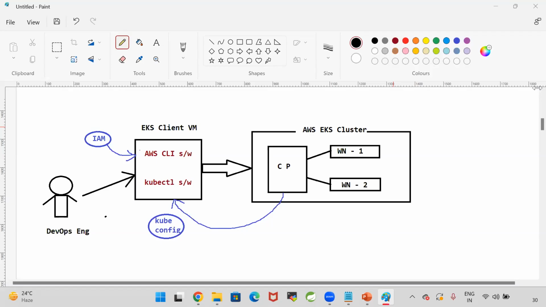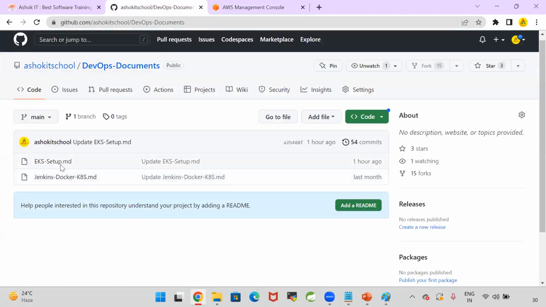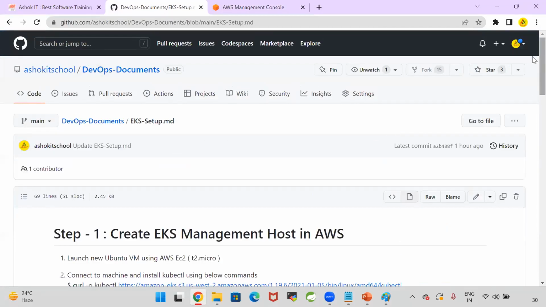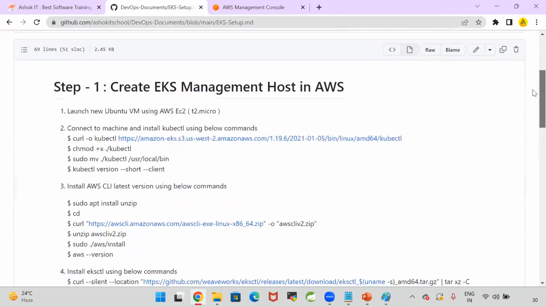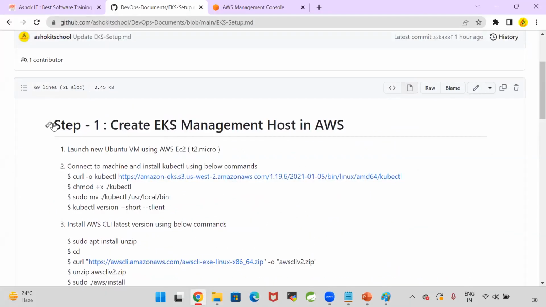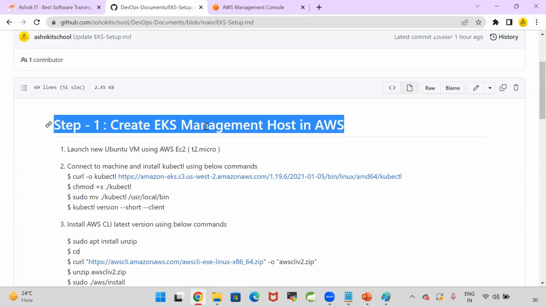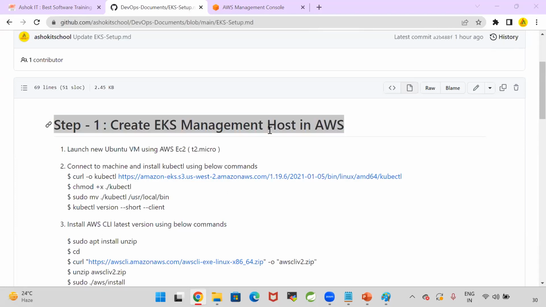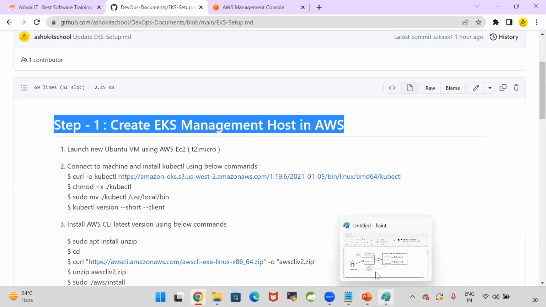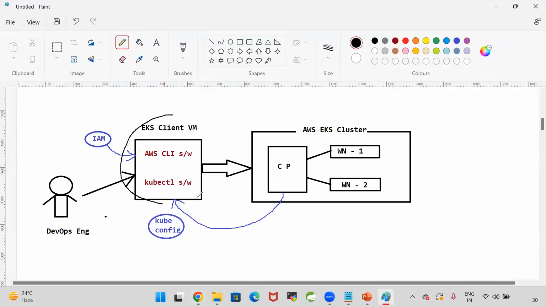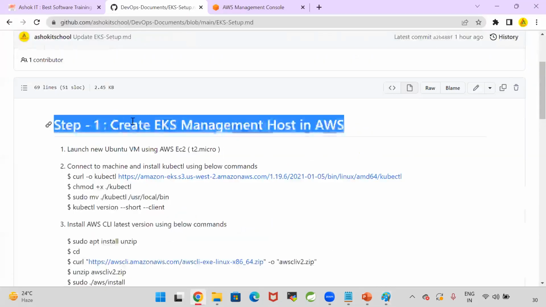Yeah, fine, perfect. So now let us start our cluster setup. Guys, for the cluster setup, I have prepared documentation. It is available in the GitHub. So what is the first step in our setup, guys? EKS management host. That is nothing but our client machine. We need to create the EKS management host in the AWS.